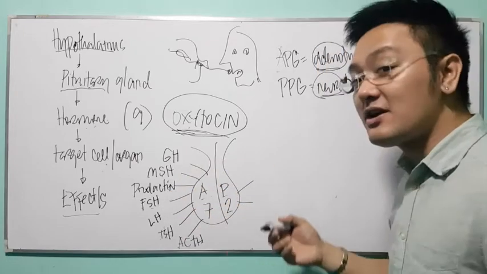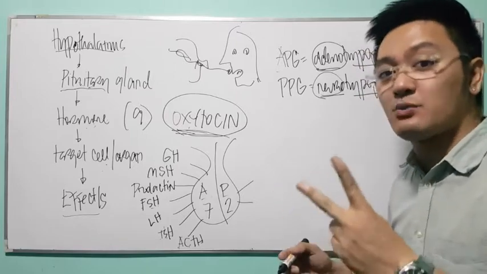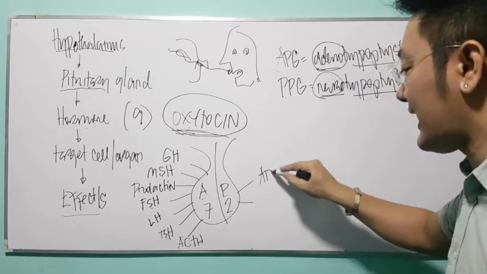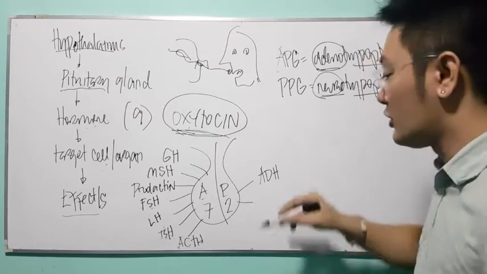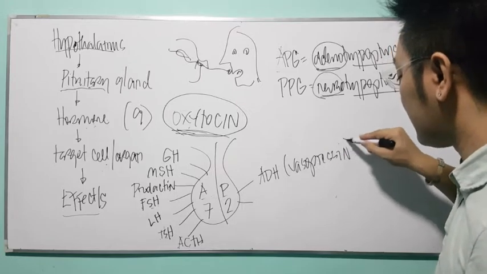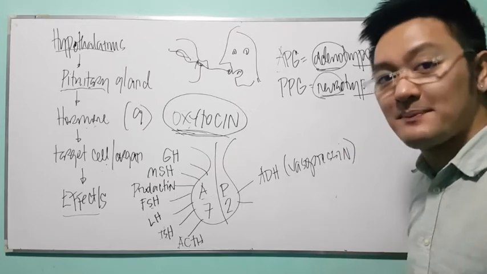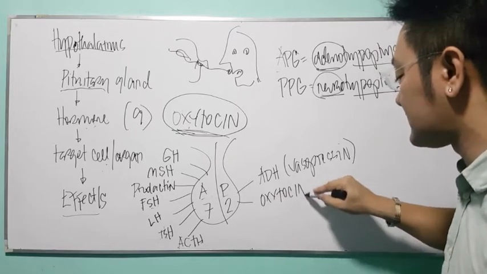For the posterior pituitary gland, or your neurohypophysis, it produces 2 hormones. And what are these? First, you have your ADH. Remember ADH? Or your antidiuretic hormone. You also call this your vasopressin. Can you follow? And the last hormone produced by the posterior pituitary gland is what we call your oxytocin.